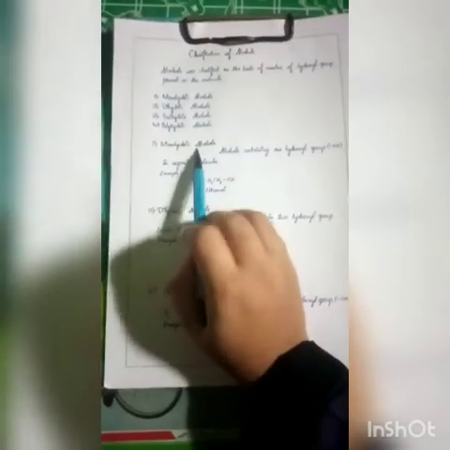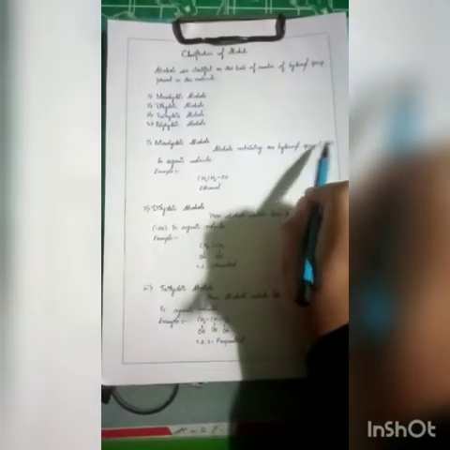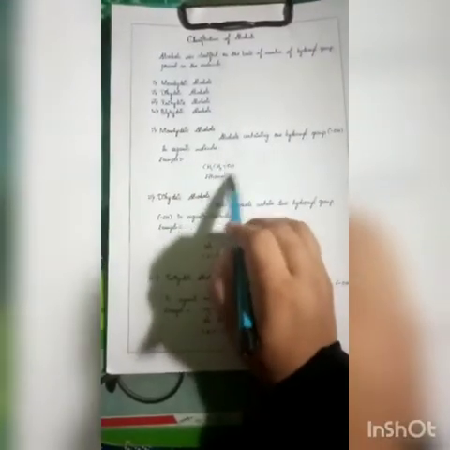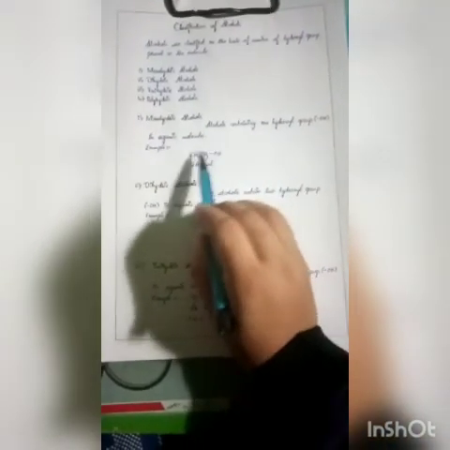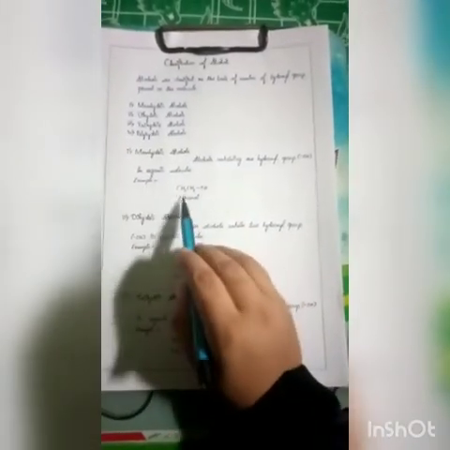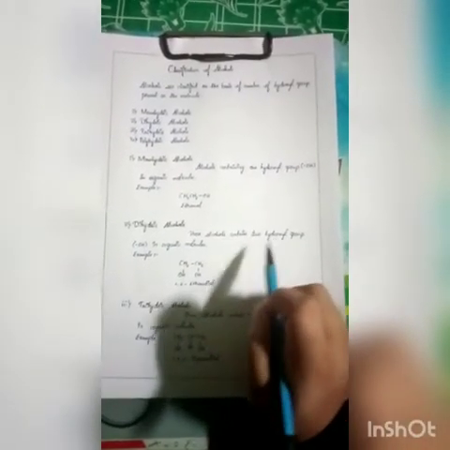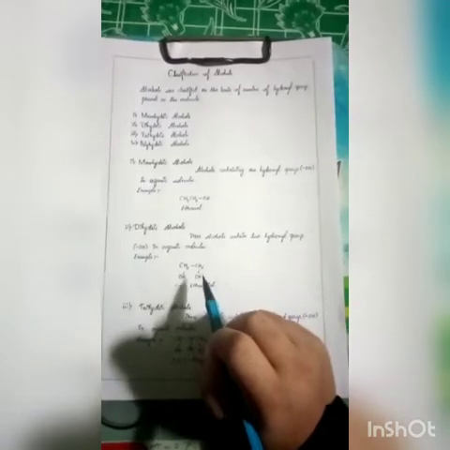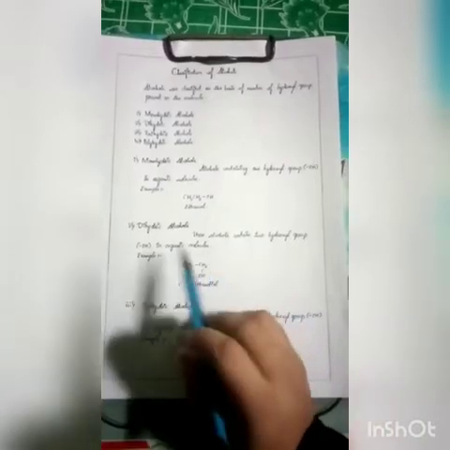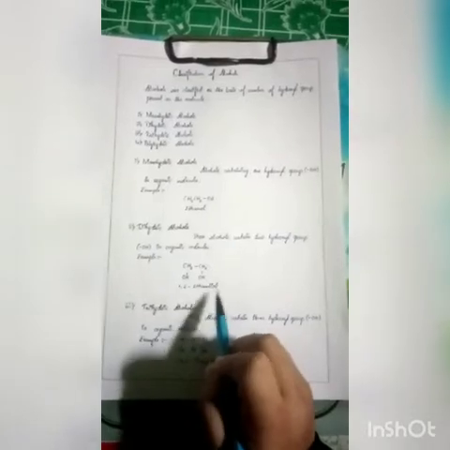First one is monohydric alcohols. Alcohols containing one hydroxyl group or OH functional group in an organic molecule. Here only one hydroxyl group is present in an organic molecule, then it is called monohydric alcohol. For example, ethanol. In dihydric alcohols, those alcohols contain two hydroxyl groups in an organic molecule. Here two hydroxyl groups are present, so it is called dihydric alcohol. For example, 1,2-ethanediol.